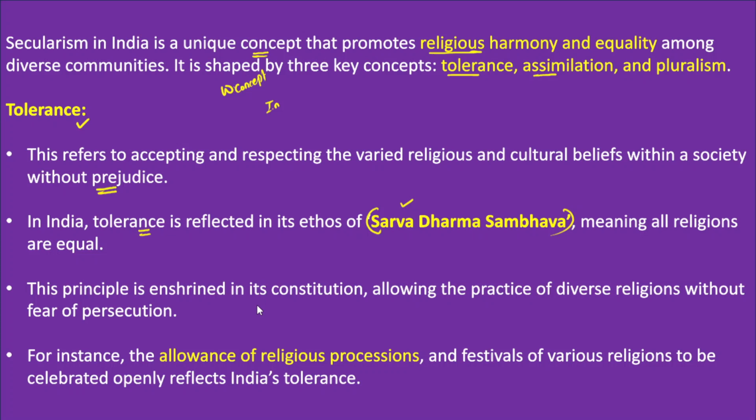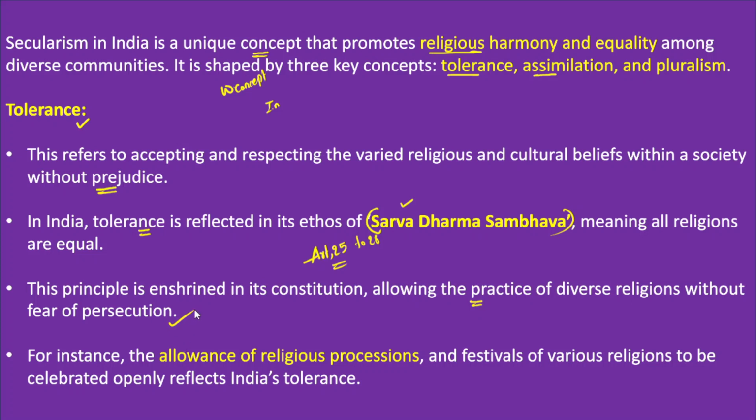How is it enshrined in the Constitution? Indian Constitution Fundamental Rights, Articles 25 to 28, talk about the right to religion. Everyone can freely profess, practice, and propagate their own religion. Apart from that, the Indian Constitution also talks about the Uniform Civil Code, which is also in line with Sarva Dharma Sambhava. Therefore, the Indian Constitution has allowed the practice of different religions without any discrimination or fear of persecution.